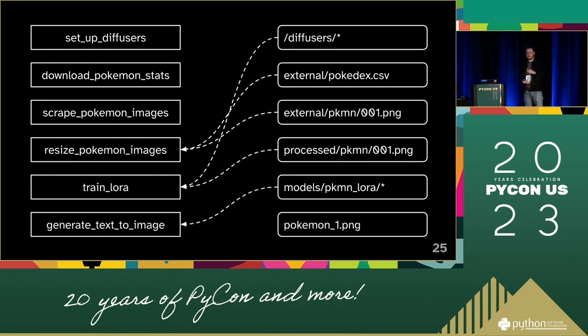And what's great about this is that oftentimes you won't change all of the stages at once. So for example, if I change the train LoRa stage, then that doesn't affect all of the above stages. And we don't need to rerun those, and DVC can cache the outcomes of it, and thus speed up your model training.